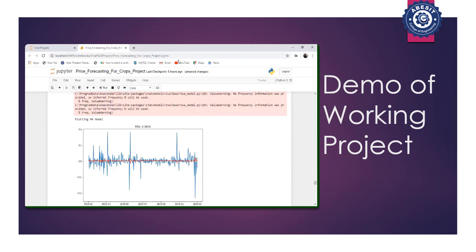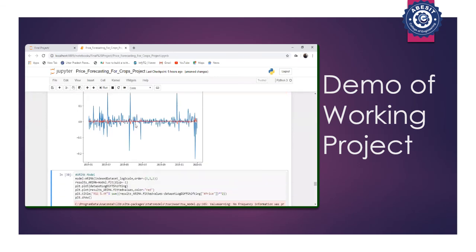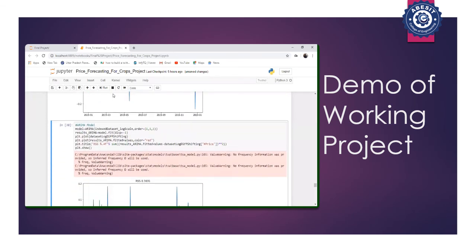The RSS from this model comes to be 0.3835. Then we implemented our ARIMA model, that is the autoregressive integrated moving average. In this, we take the values of P, D, and Q all as one. In the ARIMA model also the RSS is coming 0.381. So it is clearly indicated that we succeeded in implementing the ARIMA.